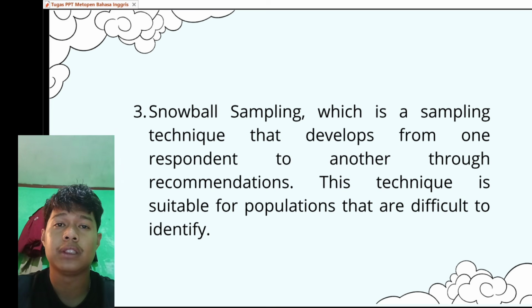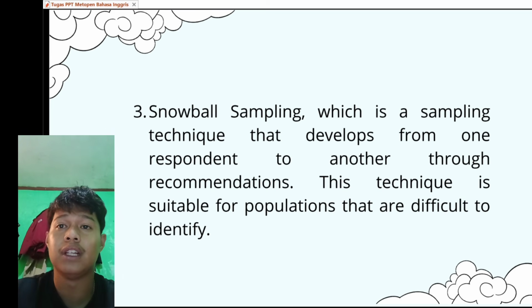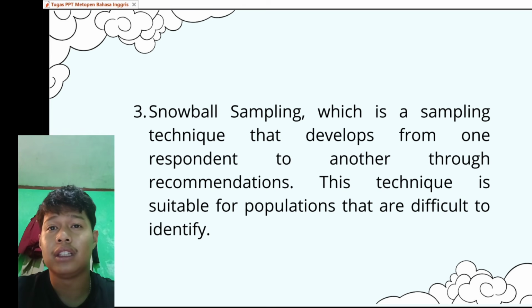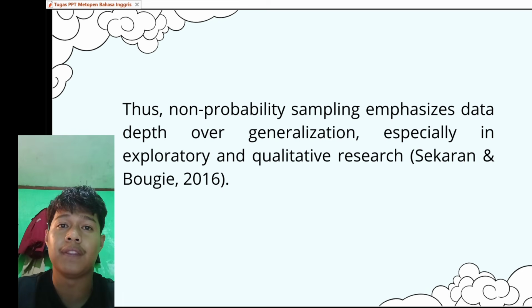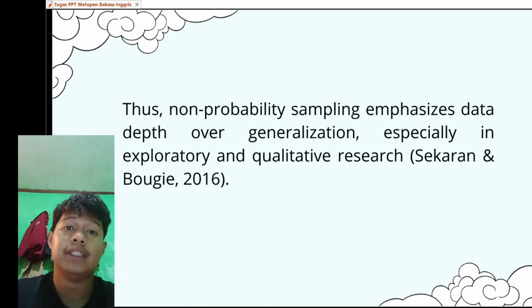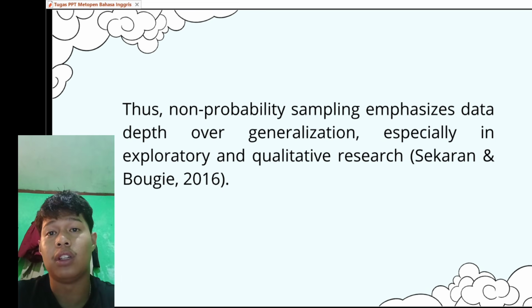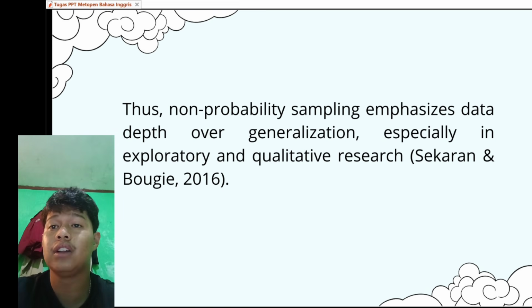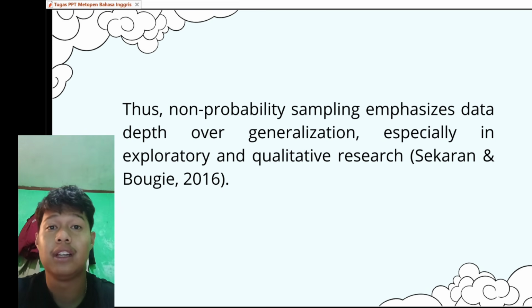Number 4, quota sampling. This technique determines the number of samples based on certain categories, and the researcher collects respondents until the quota is fulfilled. It's similar to stratified sampling but does not use random selection. Judgmental sampling. Samples are selected based on the researcher's judgment regarding who is most knowledgeable about the research problem. It is commonly used when expert opinion is needed.